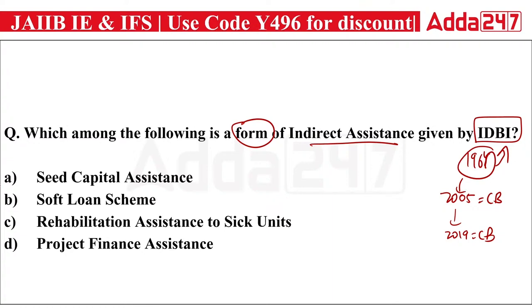And it actually provides seed capital assistance. Okay, right answer is A. Which among the following is a form of indirect assistance that IDBI gives? It is seed capital assistance. The right answer will be A.